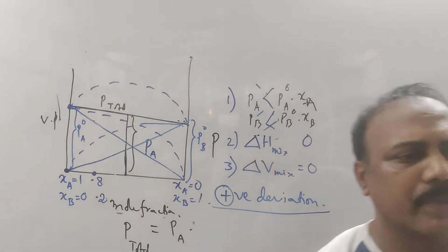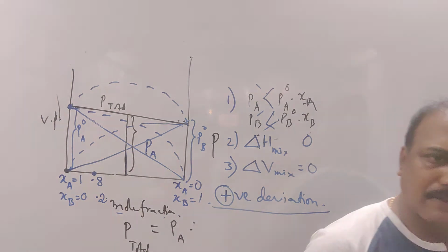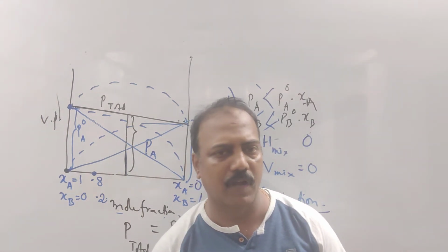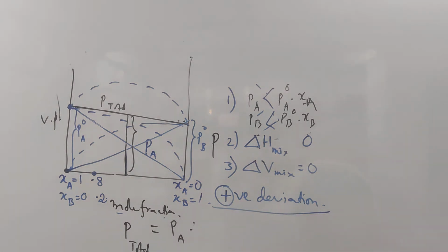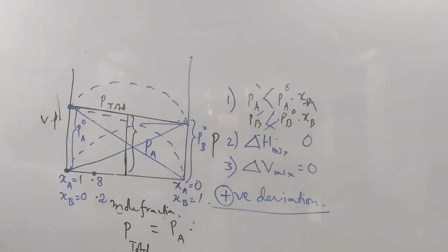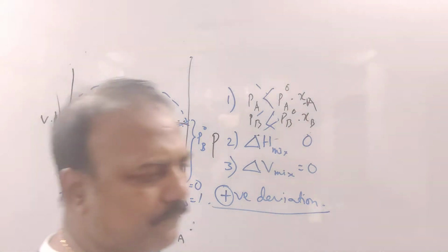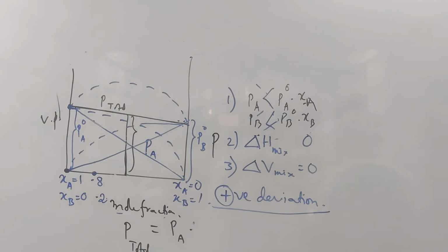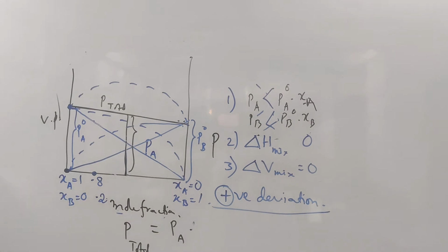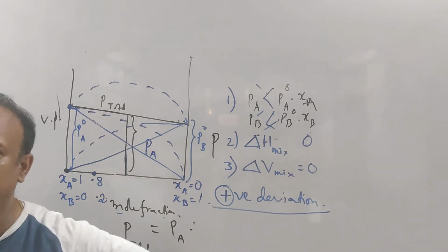Read the whole thing on volatile solute, see the graph, see whether everything is fine or not, and tell me the reason for positive deviation, reason for negative deviation, and one example each.